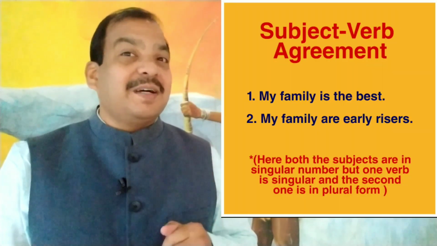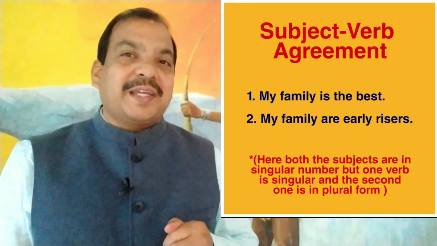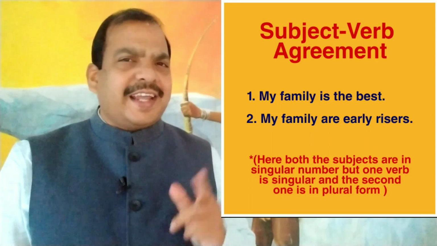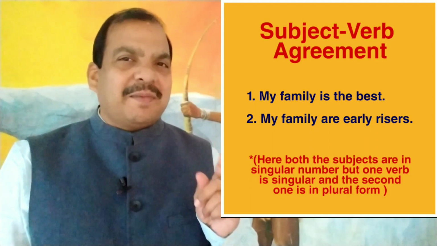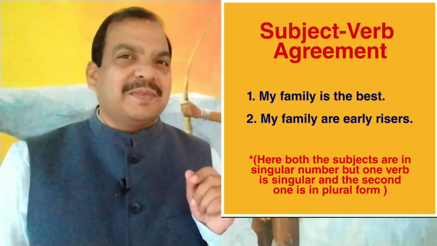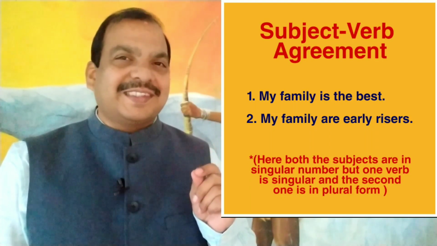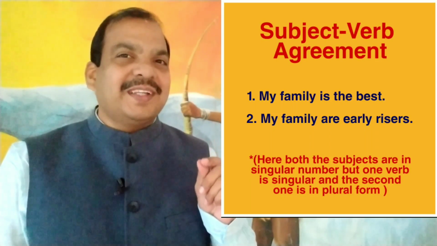Please read these two sentences. My family is the best, and my family are early risers. In both the sentences, the subject family is singular in number, but the verb differs in number. First is singular, the second one, are, is plural. Why this corollary? Corollary D. D does not stand for difficulty. D stands for dead easy. Stay tuned. Watch till the end of the video.